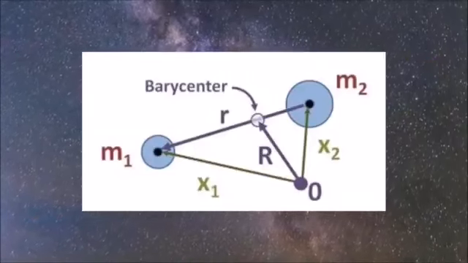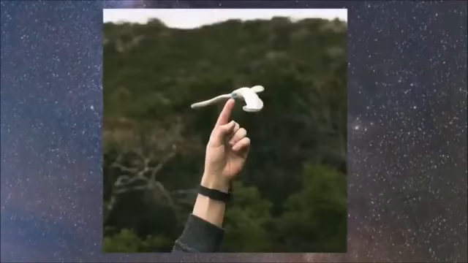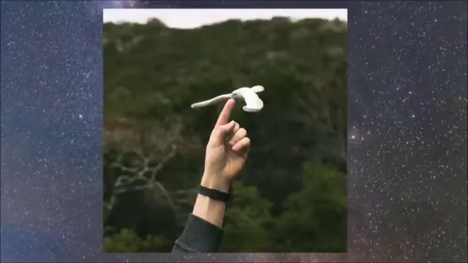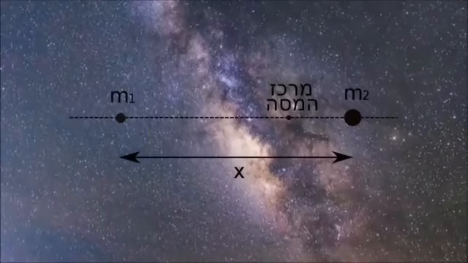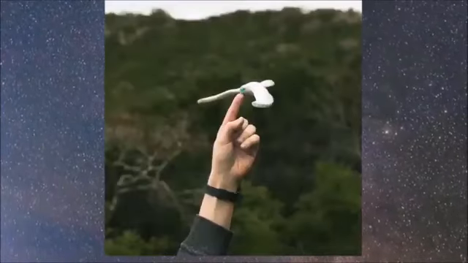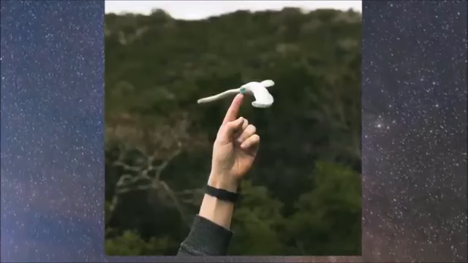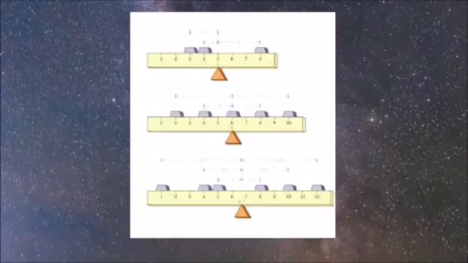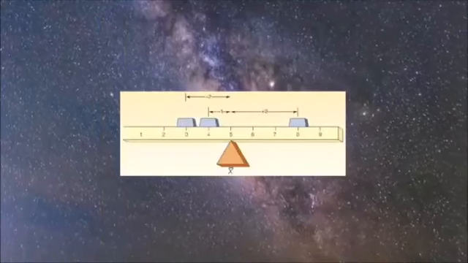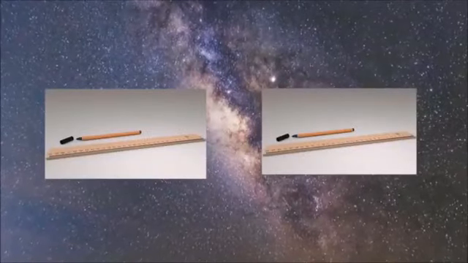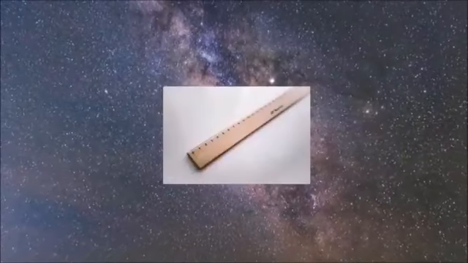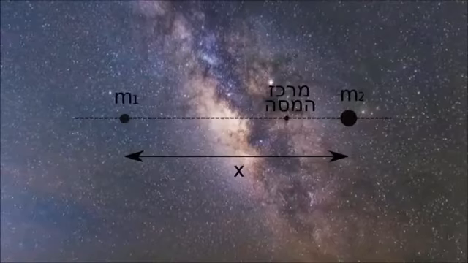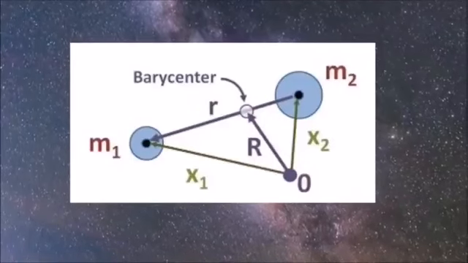In order to understand what is barycenter, first we have to understand the center of mass. Center of mass is defined as the point from which the whole object can be balanced. In case of a scale, it is the midpoint of the scale. In uniform objects, the center of mass is at the center of the object.